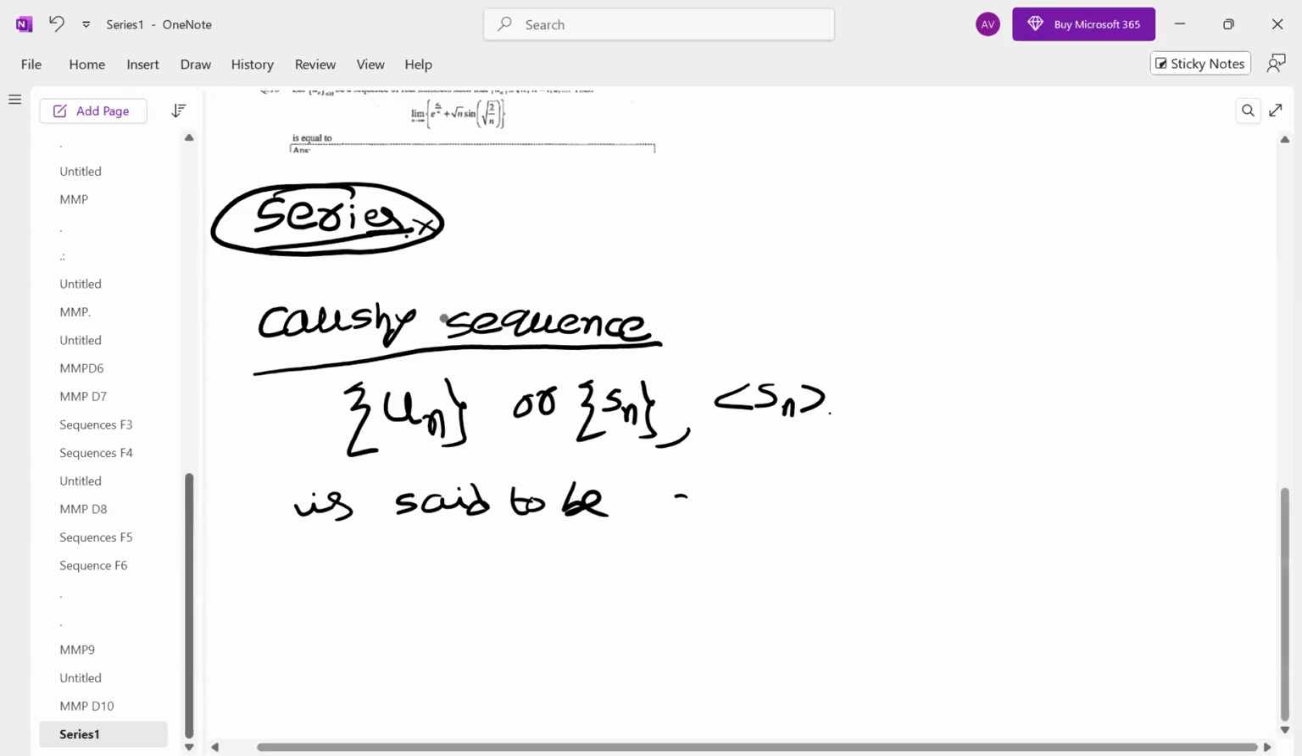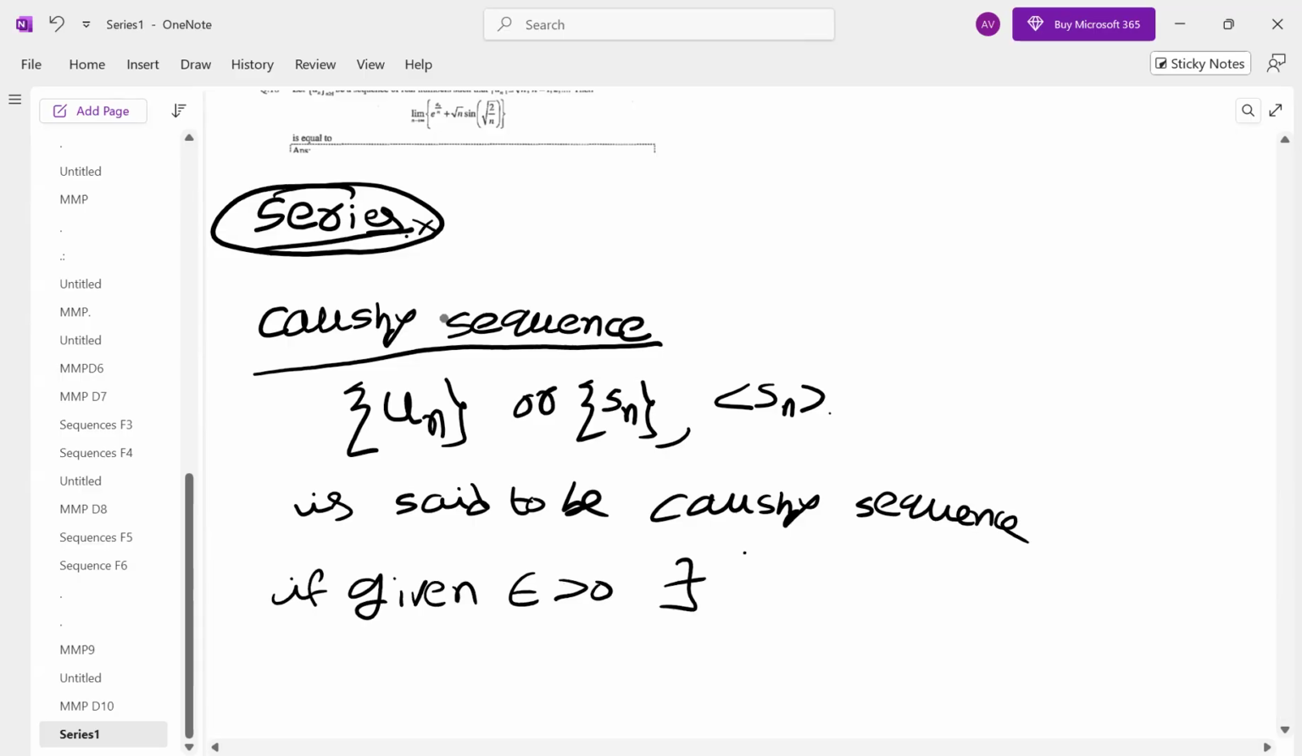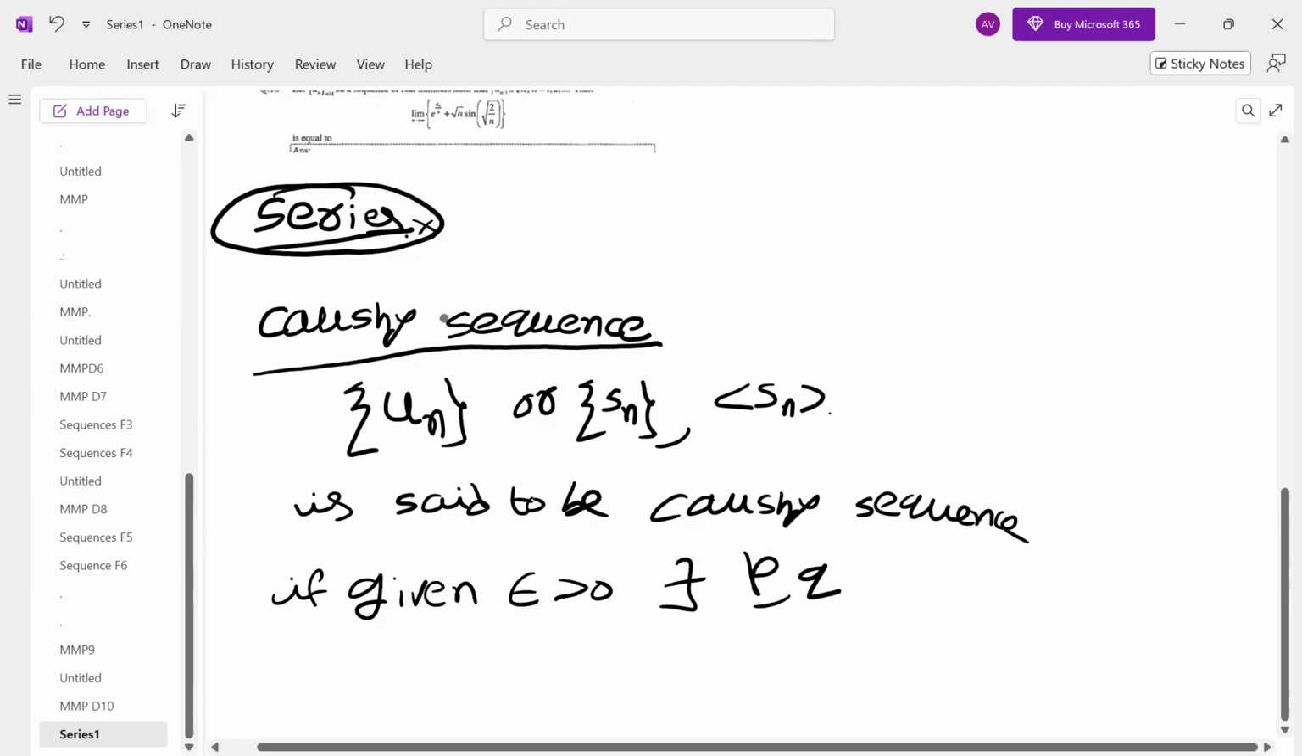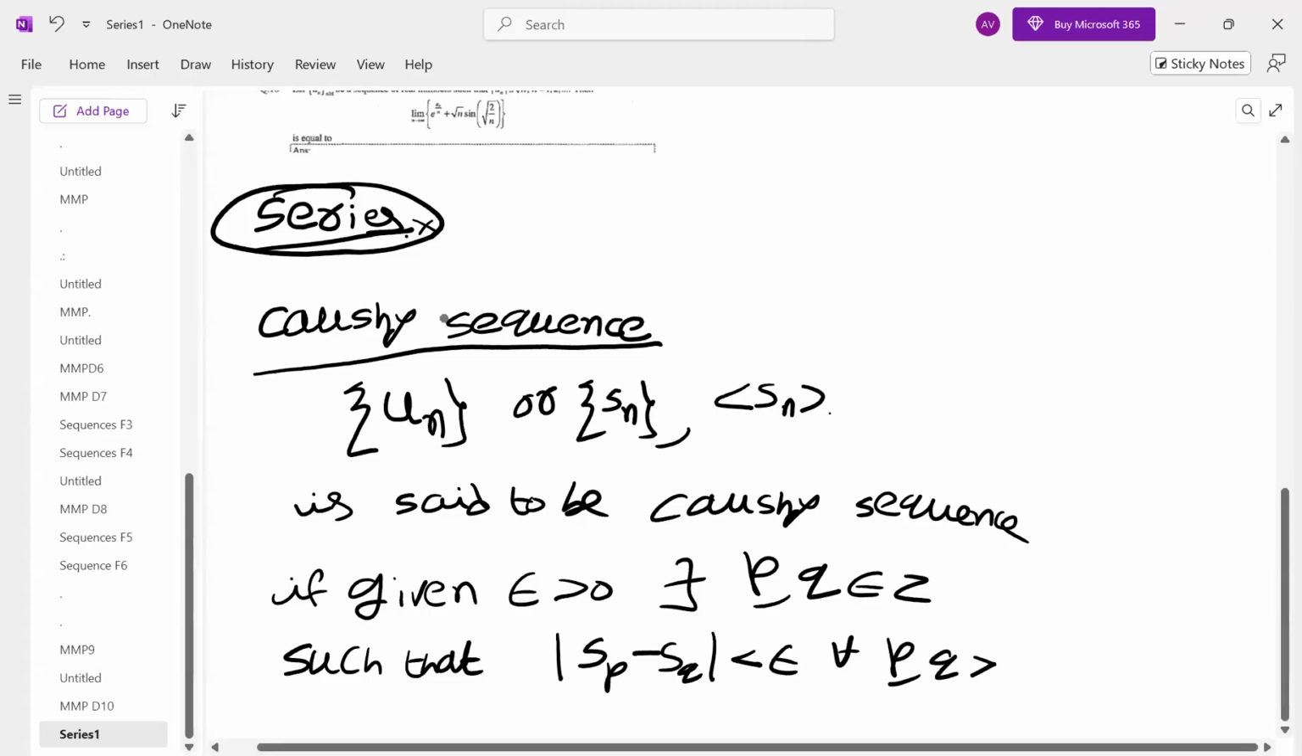if, given epsilon greater than 0, there exist p, q positive integers such that |Sp minus Sq| is less than epsilon for all p, q, for all n greater than or equal to p, q.